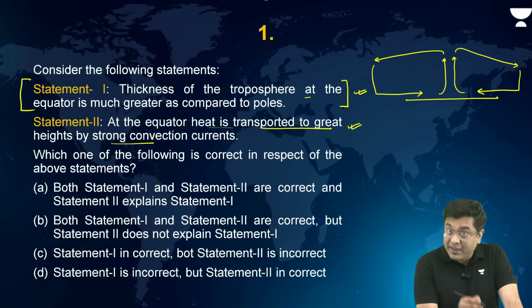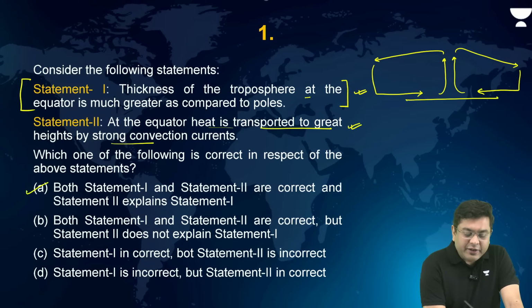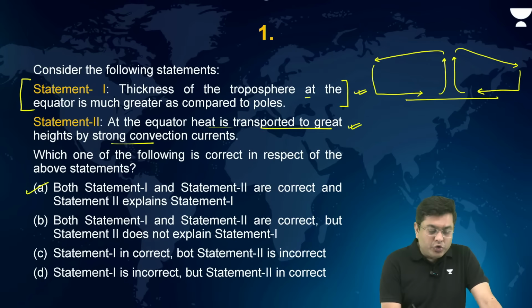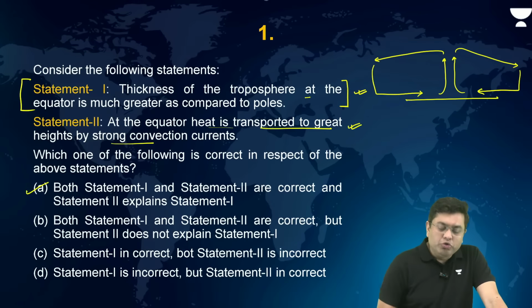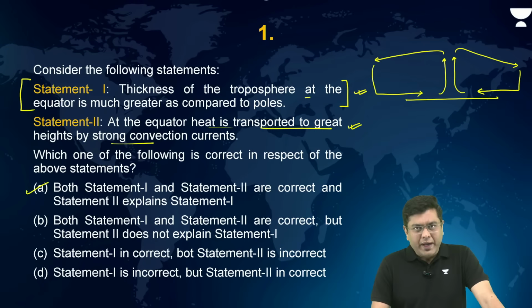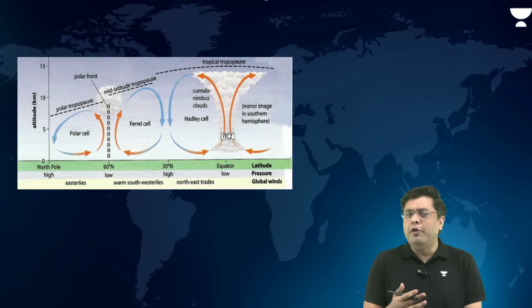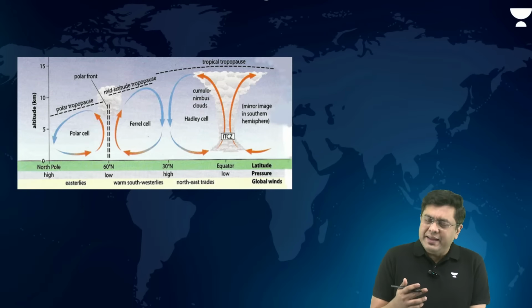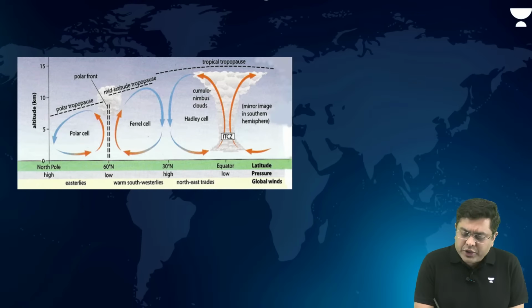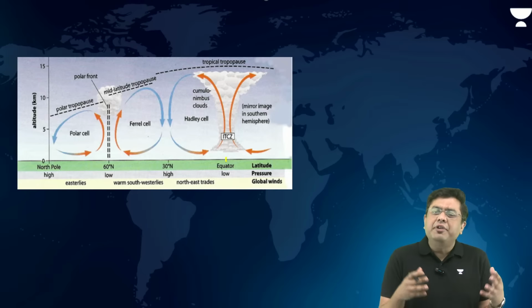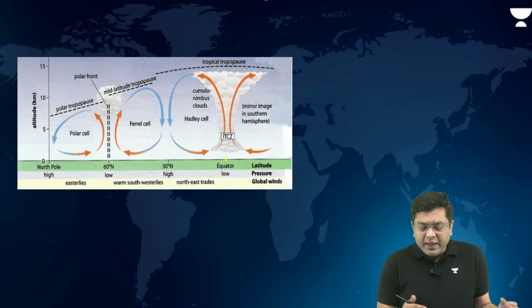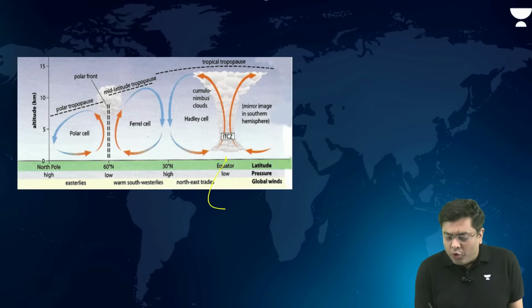So here the correct answer will be A, that is, both statement 1 and statement 2 are correct, and statement 2 explains statement 1. Now let us take a brief look at this. You would have studied the tricellular model of atmospheric circulation. In that, you will observe that around the region of the equator, you have a rising air column. Now, this is because of a thermal low pressure, which is created at the region of the equator.